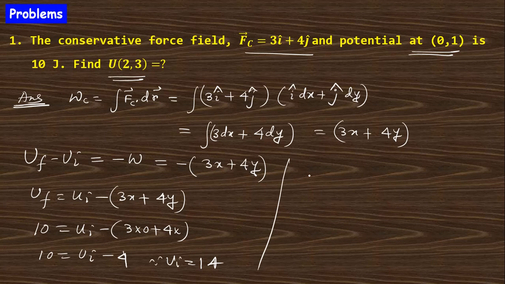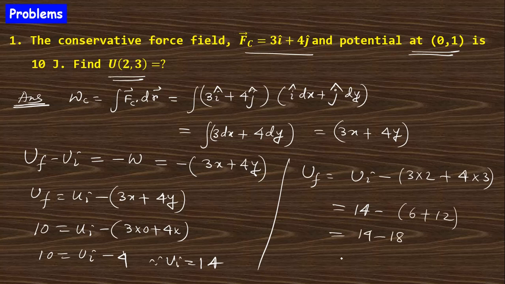So again, if you put in this point, that is Uy minus (3x, x is 2, plus 4y, y is 3). So Uy is 14, already obtained, and this is 6 plus 12. So 14 minus 18. So at that point, this will give you minus 4 joule. Clear? Go to the next topic, that is the conservation of energy.